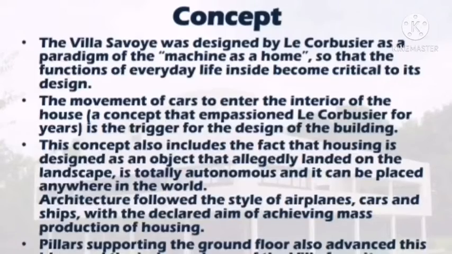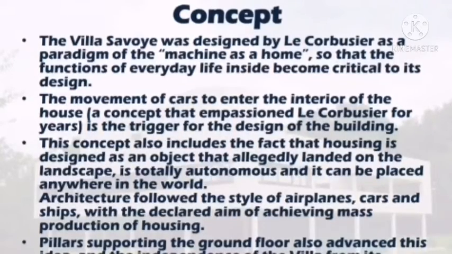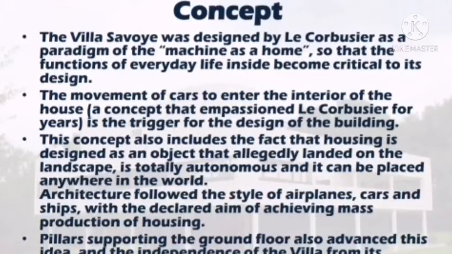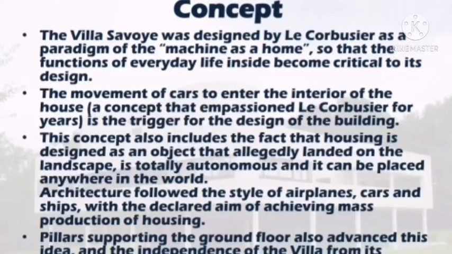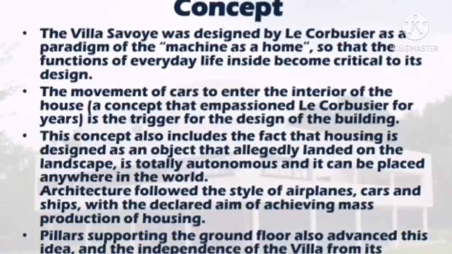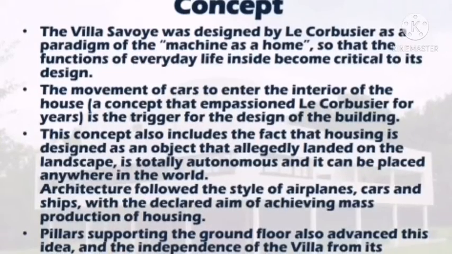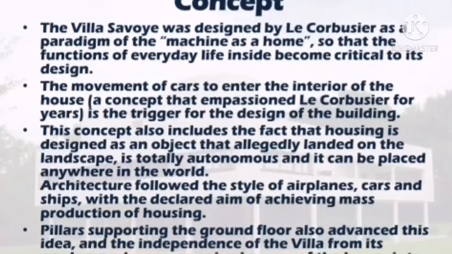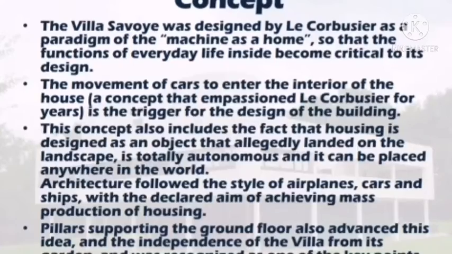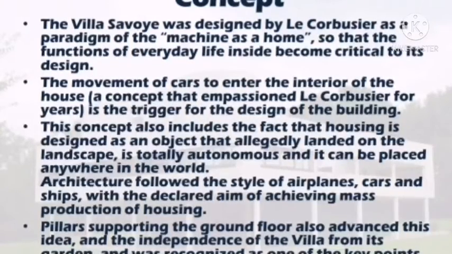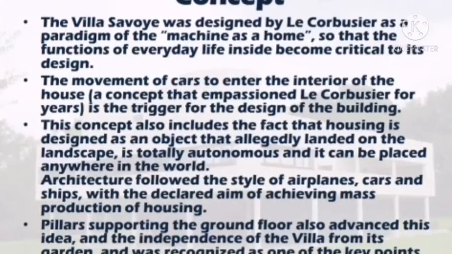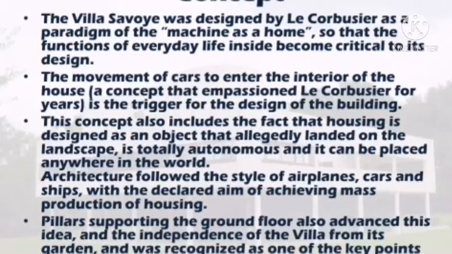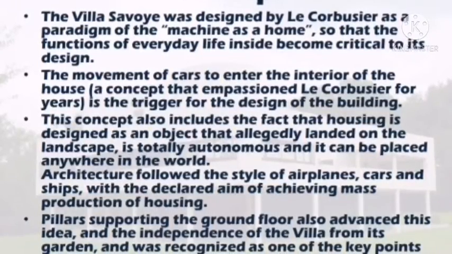Now I will discuss the entire concept of this building. Villa Savoye was designed by Corbusier as the paradigm of the machine as a home, so that the functions of everyday life inside become critical to its design. After the designs of the Chicago School and Bauhaus, when architects moved toward the concept of skyscrapers or modular structures, Corbusier for the first time used this parallelogram building, and his concept is totally different from the Chicago School or the Bauhaus School.